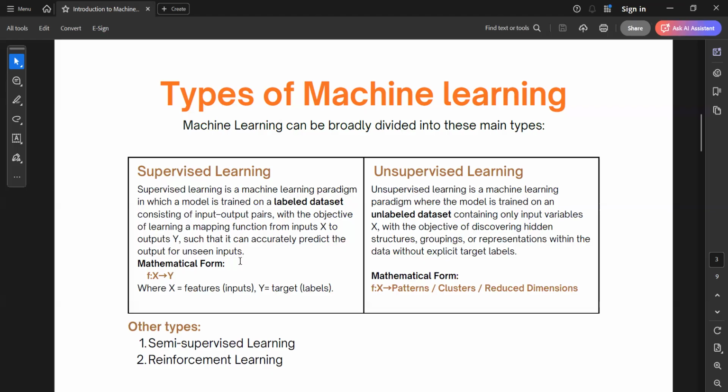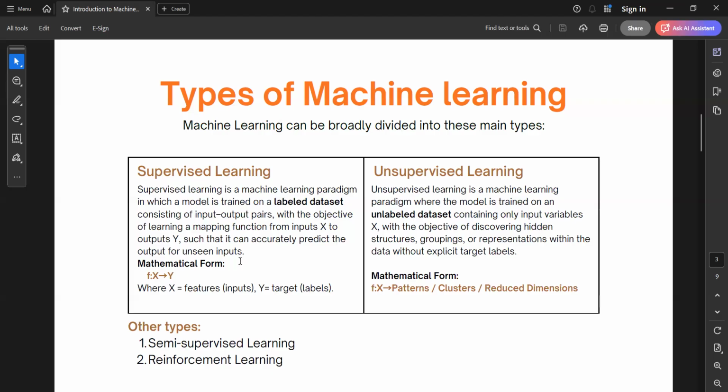Suppose a dataset of cats and dogs. In that dataset, different images are labeled as cats and dogs. So we put that dataset into our model, and our model learns its features and the patterns in the dataset, that okay, if these features are there, this is a cat, and if these features are there, this is a dog. By this, our machines are getting trained. So you need to remember that supervised learning works on labeled datasets, and what we do is map a function from input x to output y.